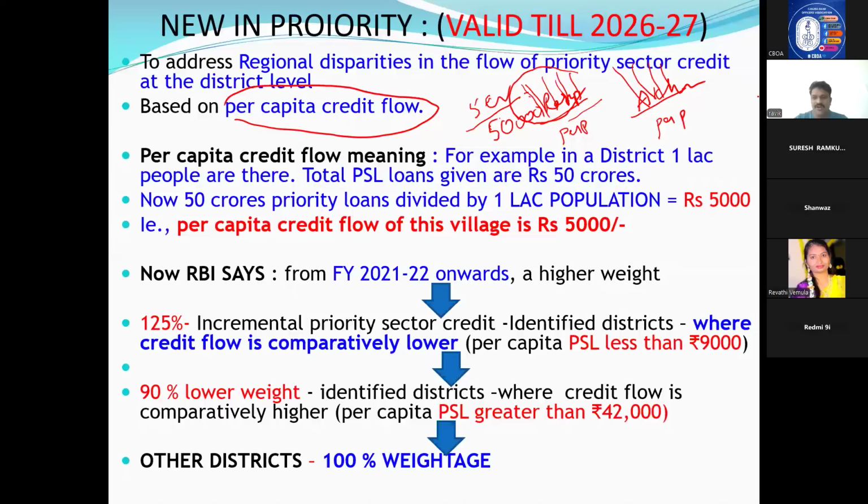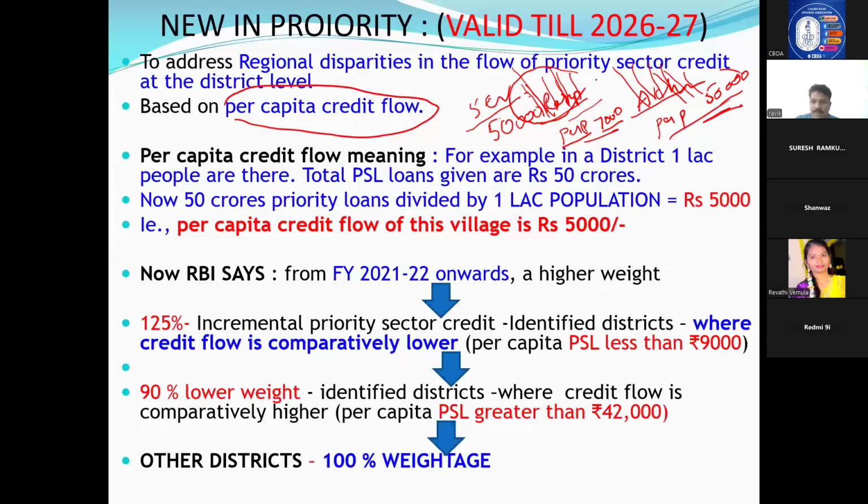That is called per capita credit flow. Same thing they will do here also. RBI will do, and RBI will give the list where the disparities are there. For example, in Rajupet area, after calculation of per capita, people got only 7,000 rupees priority sector loan per head. In Akulavari Ganapur, if they observe, 50,000 rupees already financed per person. Here banks pumped more money, here banks pumped less money. So there is a disparity from area to area.